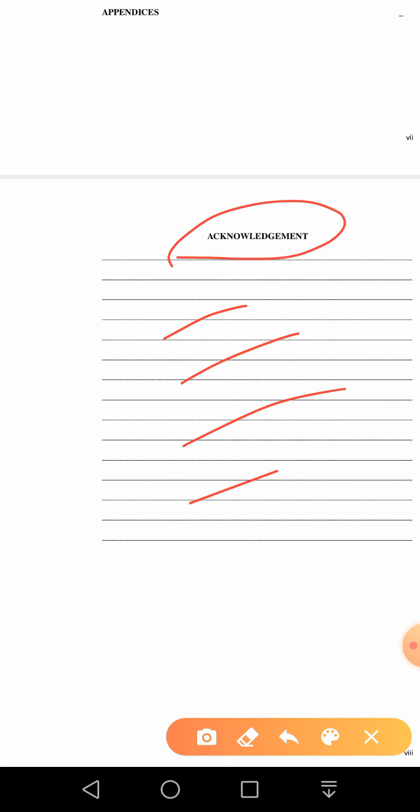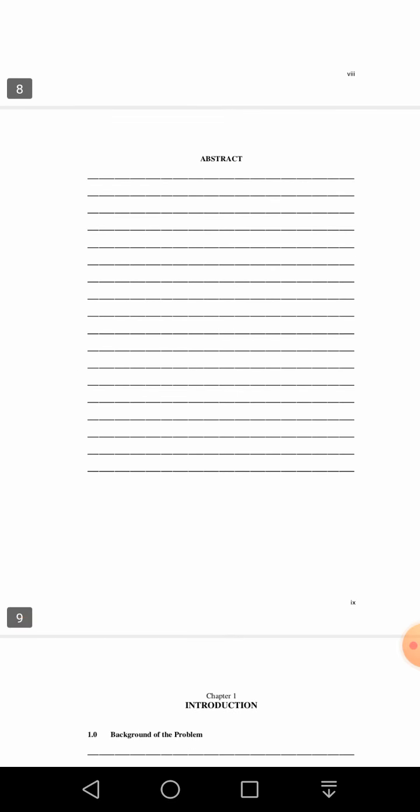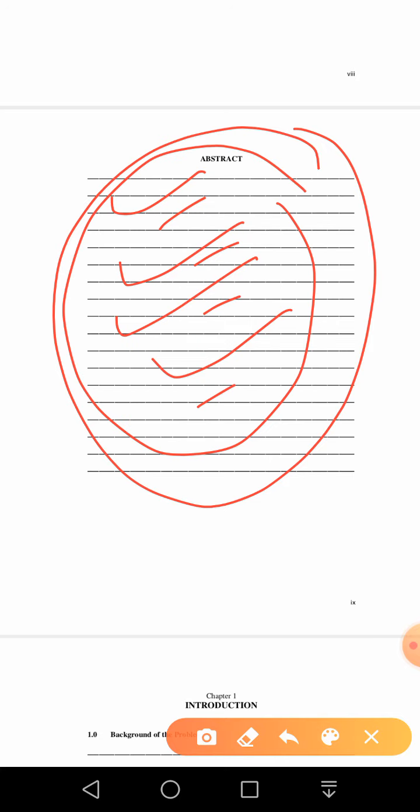So you have to acknowledge the contribution and help made by others. Okay, and the abstract is written at the end, once you have completed the research and written the report. So at the end you have to write it. There's a technical way to write it, what you are going to include in it. Particularly you have to mention the population, your results, and variables, etc. I'll talk about it later on.